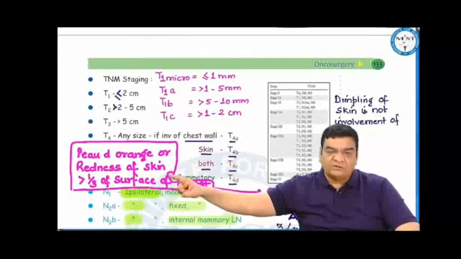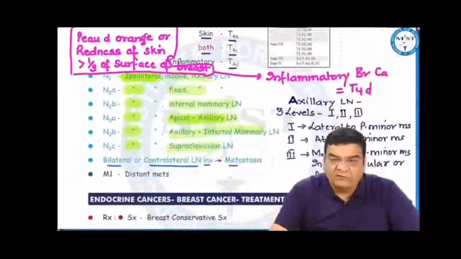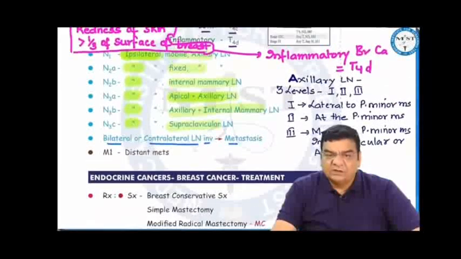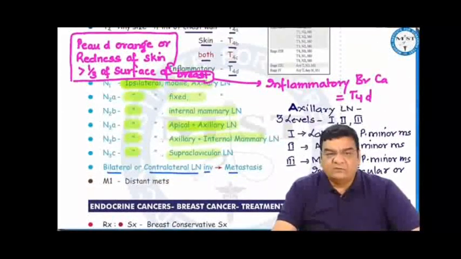Remember, if peau d'orange or redness of the skin involves more than 1/3 surface of the breast, then it will be inflammatory or T4D. In the axillary lymph nodes, we know there are 3 levels. Level 1 is lateral to pectoralis minor, level 2 is behind the pectoralis minor, and level 3 is medial to the pectoralis minor. Infraclavicular apical lymph nodes are level 3 lymph nodes. Generally, we talk about level 1 and level 2 lymph nodes in breast cancer. So lymph node staging is done only for the ipsilateral lymph nodes.